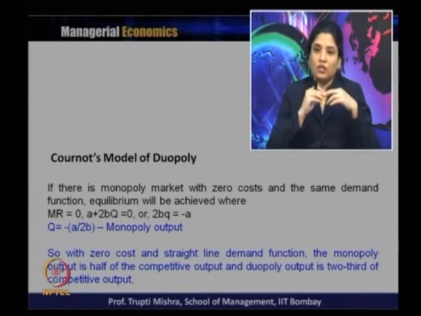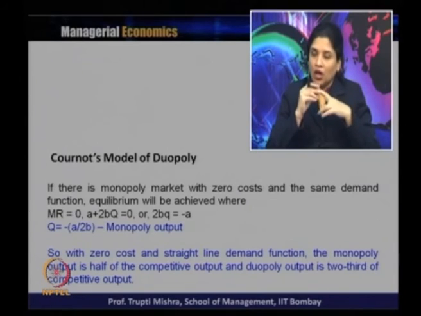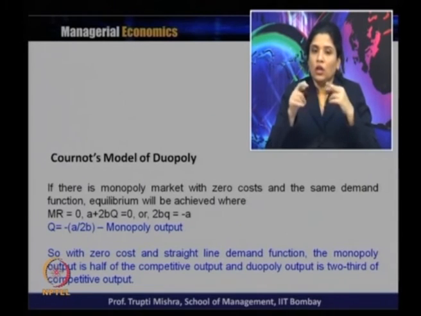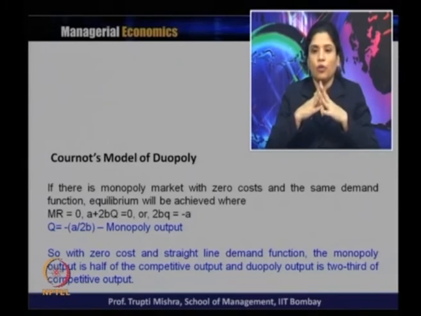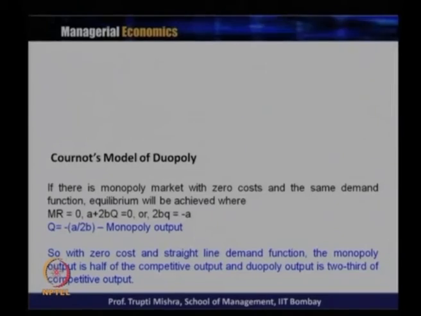So, duopoly output is minus 2A by 3B, competitive output is minus A by B, and monopoly output is minus A by 2B. So, with 0 cost and a straight line demand function, the monopoly output is half of the competitive output and the duopoly output is 2/3 of the competitive output.